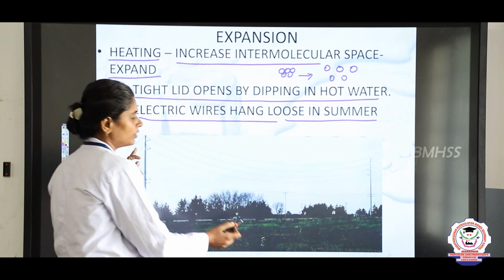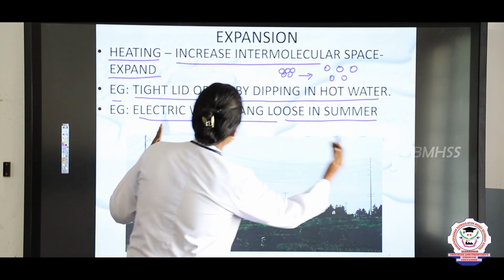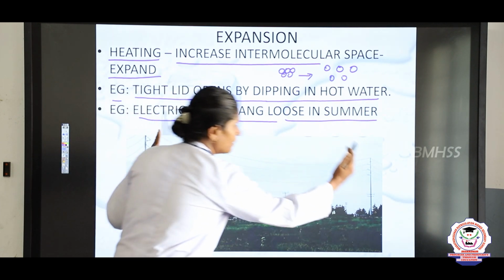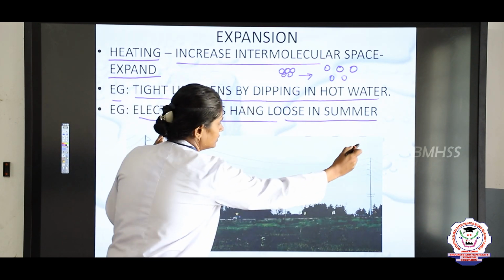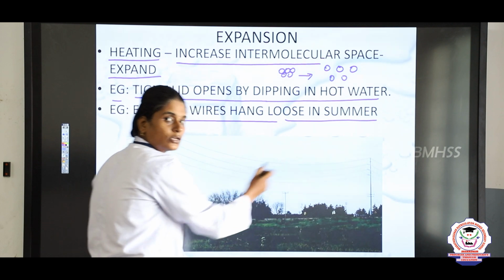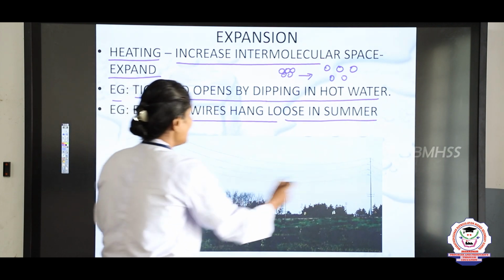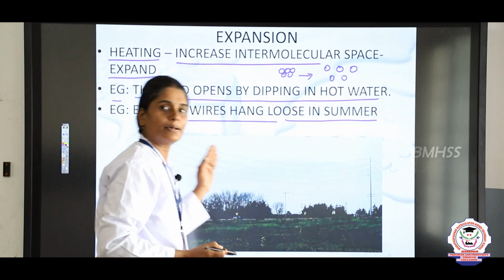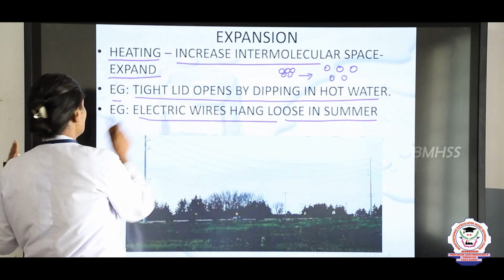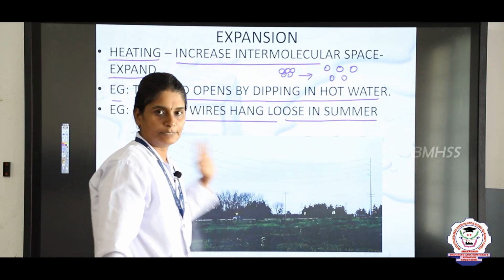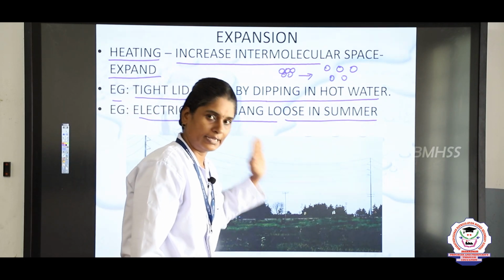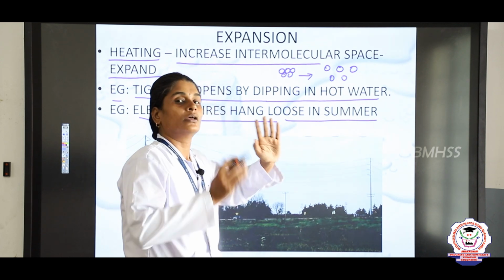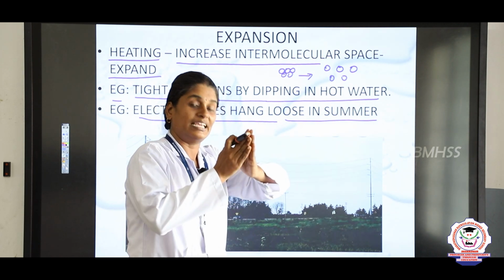In summer you can see the electric wires between the electric poles hang loose. So, this is the example of expansion. Expansion means under heating, the intermolecular spaces increase.